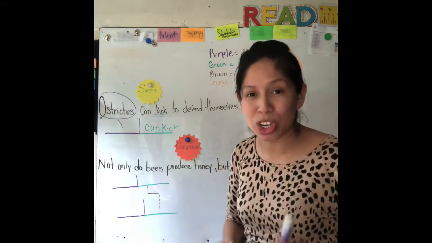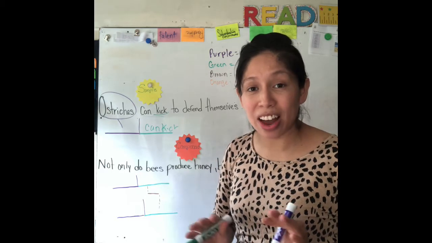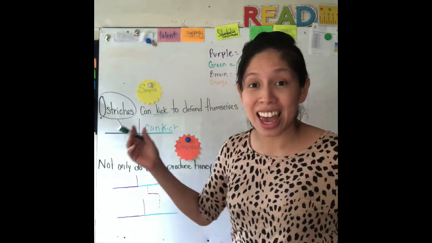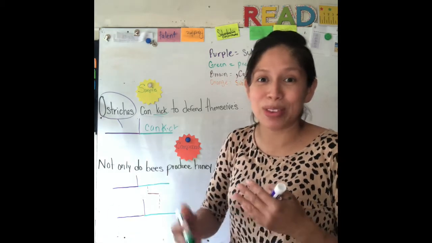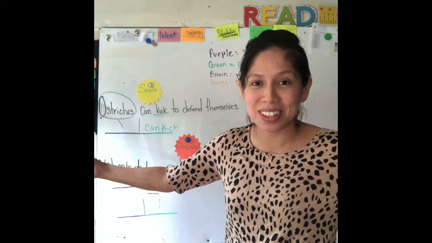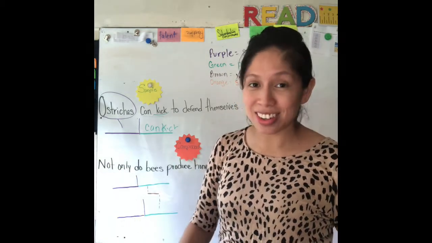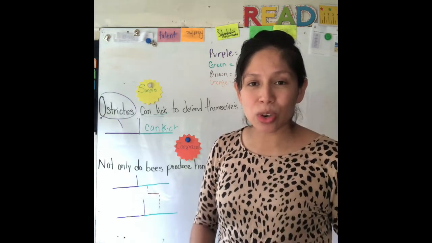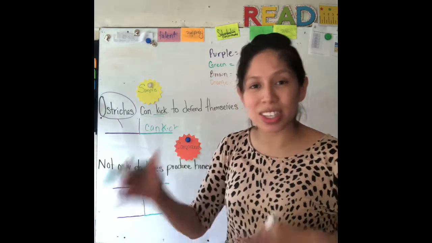Compound is a little bit trickier because further on there are a lot of types of sentences. There is compound subject, compound predicate, compound subject and predicate, and then compound sentence. There's a lot of things, and I'm just learning myself, but I just wanted to share with you how my kids were able to say, okay, this is a simple, this is complex.